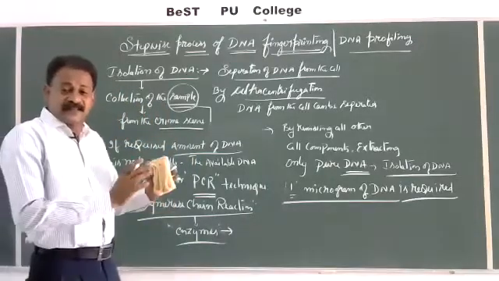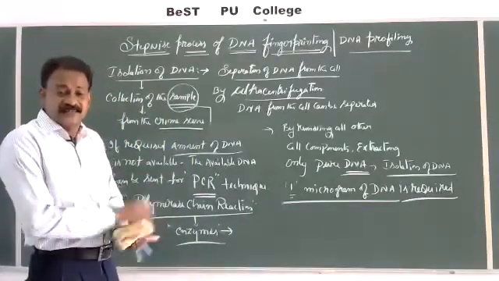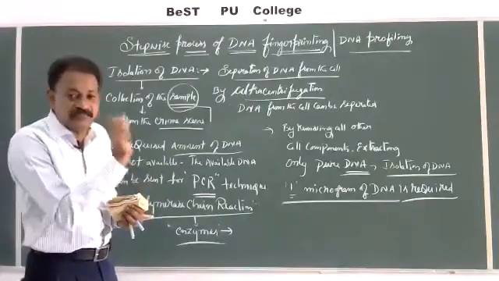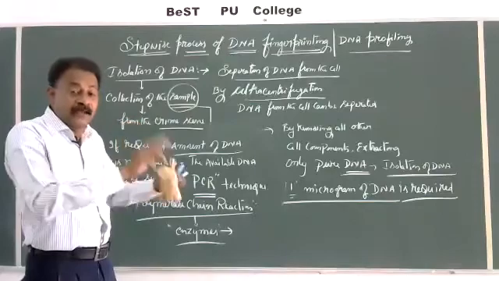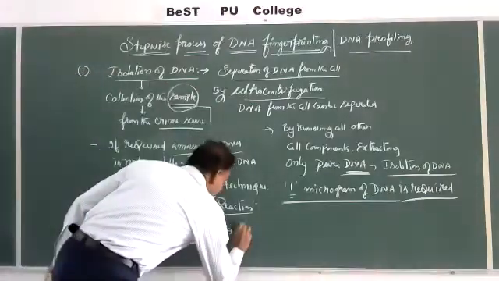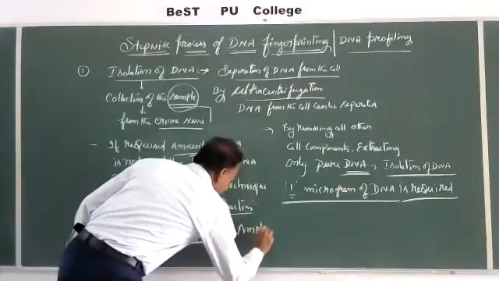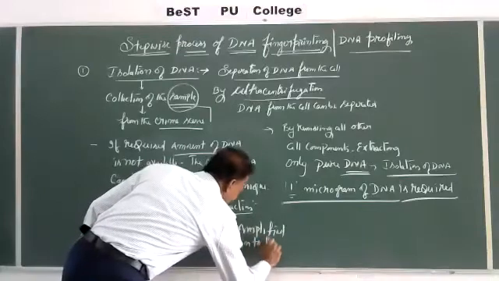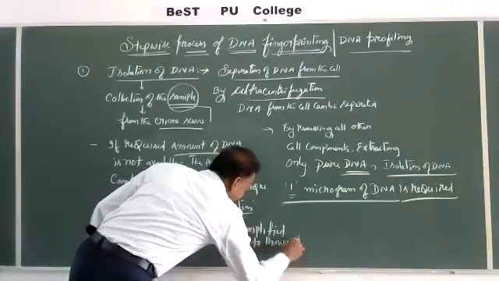Some specific machinery is there. A single DNA molecule which is available can be multiplied, amplified into thousands and millions.